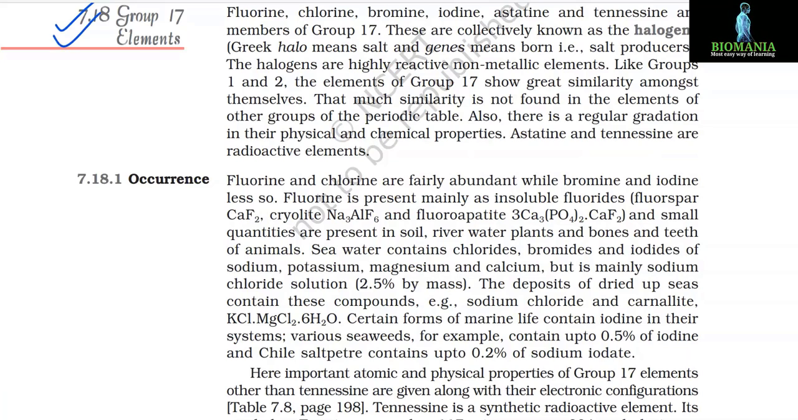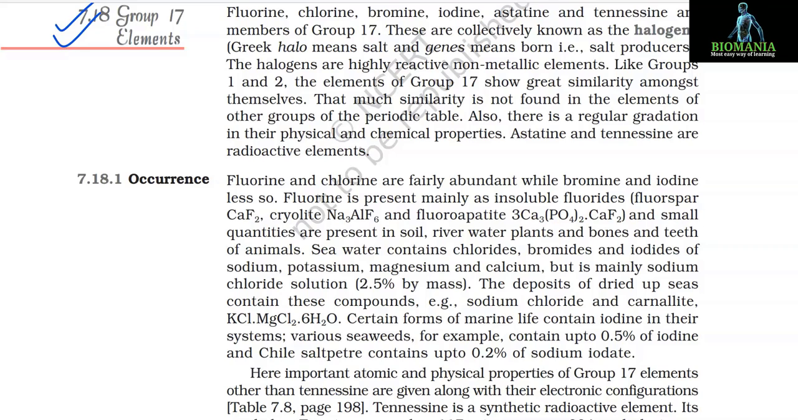7.18 Group 17 elements. Fluorine, chlorine, bromine, iodine, astatine and tennessine are members of group 17. These are collectively known as the halogens. Greek halo means salt and gens means born, that is, salt producers. The halogens are highly reactive non-metallic elements, like groups 1 and 2.